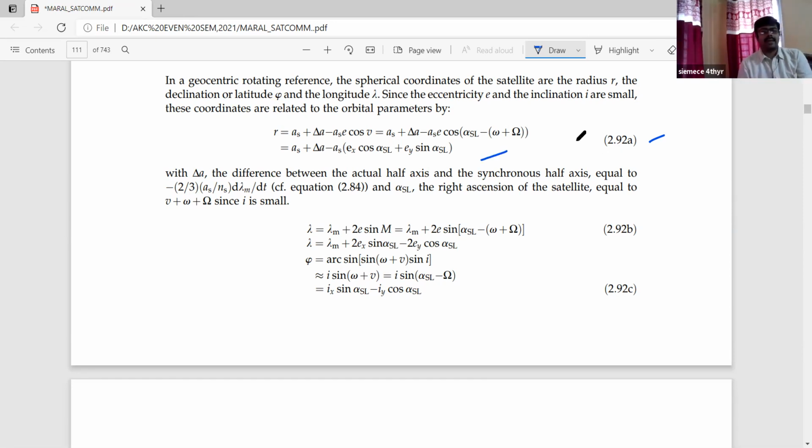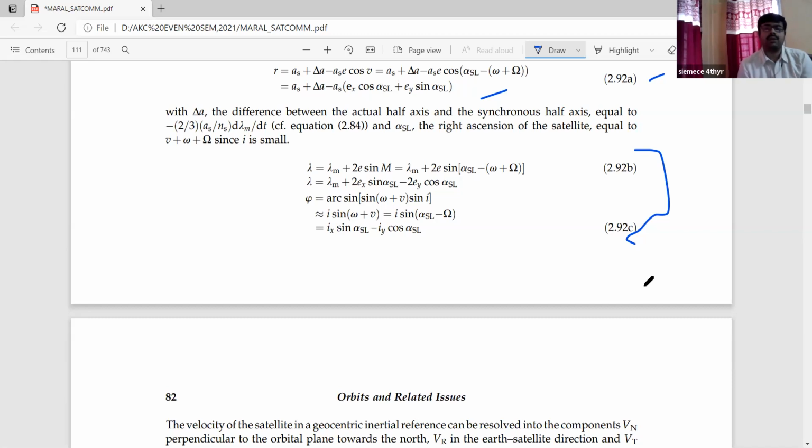r equals as plus delta a minus as in bracket ex cos of alpha SL plus ey sin of alpha SL. This is according to equation 2.92a. Here delta a, the difference between the actual semi-major axis and the synchronous semi-major axis, equals minus 2 by 3 as by ns times d lambda m by dt. And alpha SL, the right ascension of the satellite, equals v plus omega plus big omega. Since I is small, depending upon the discussion and the parameters, we get some modified expressions.